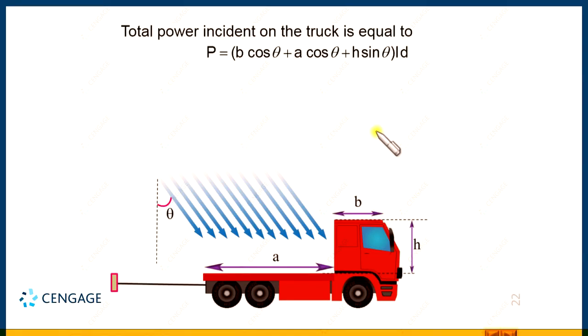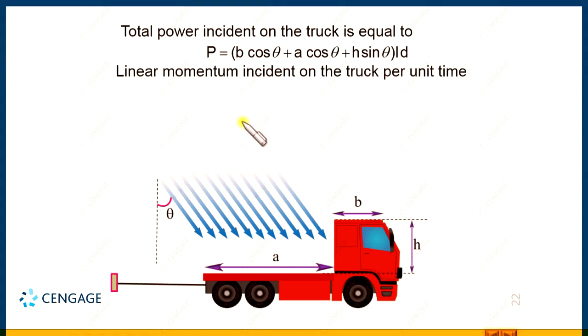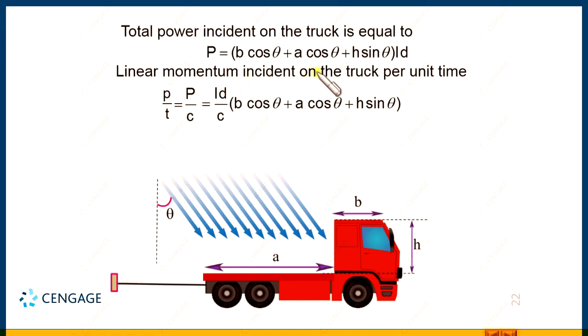Now, we can find the linear momentum incident on the truck per unit time. It is nothing but power divided by c. So, let us represent linear momentum by small p, then small p divided by small t is equal to capital P divided by c. So, this is the linear momentum incident on the truck per unit time. And we know this capital P is equal to this value. So, we can substitute this value. So, this is the linear momentum incident on the truck per unit time.